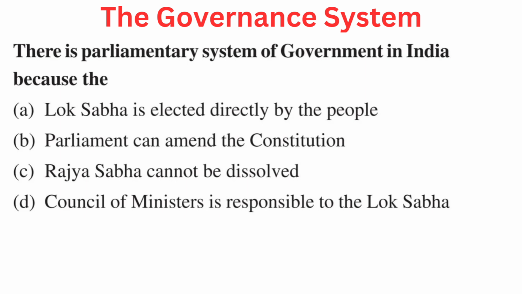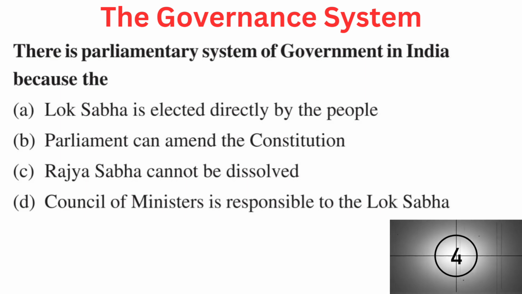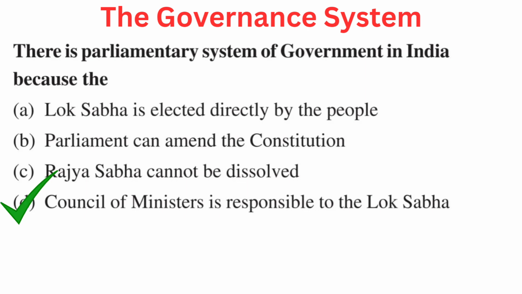Your question is, there is parliamentary system of government in India because the. Your options are A. Lok Sabha is elected directly by the people, B. Parliament can amend the constitution, C. Rajya Sabha cannot be dissolved, or D. Council of Ministers is responsible to the Lok Sabha. Right answer is D. Council of Ministers is responsible to the Lok Sabha.